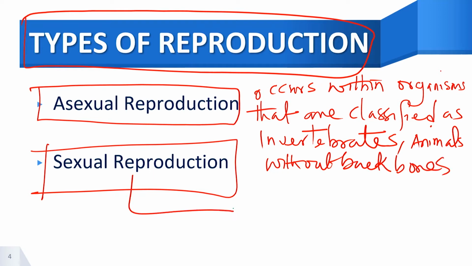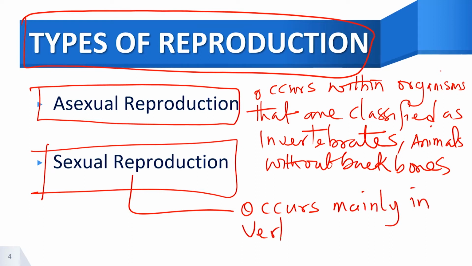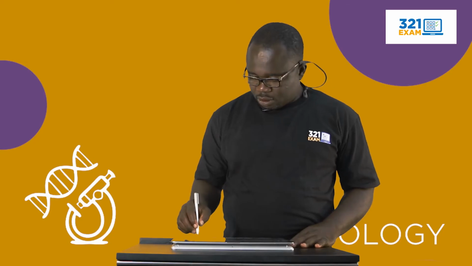While sexual reproduction occurs mainly in vertebrates. So we shall be taking a look at these types of reproduction.